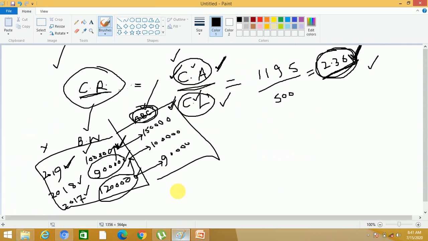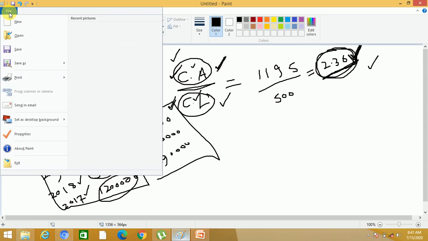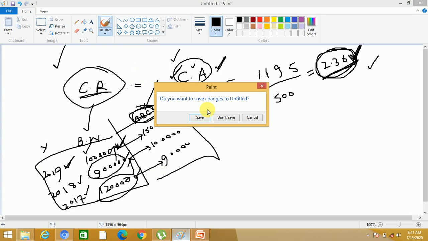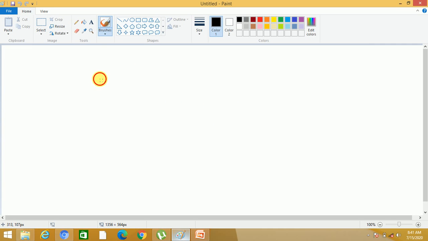Like if you take the example here, I will write it again. Current ratio, shortly, is equal to current assets divided by current liabilities. Current assets are a balance sheet item.